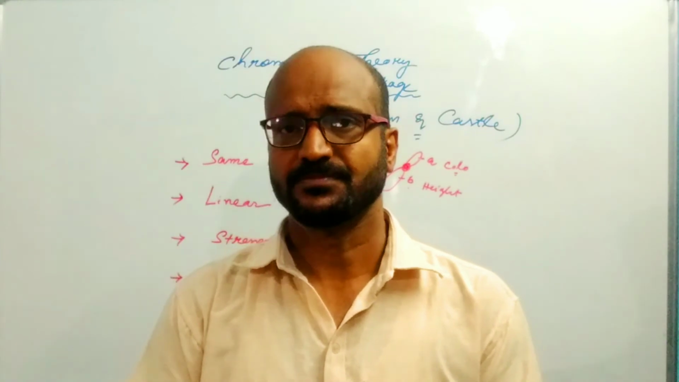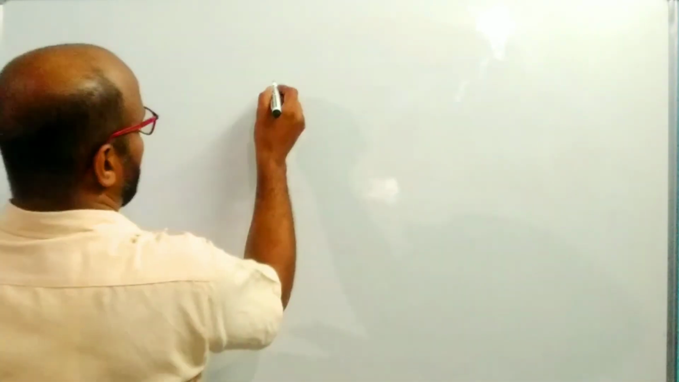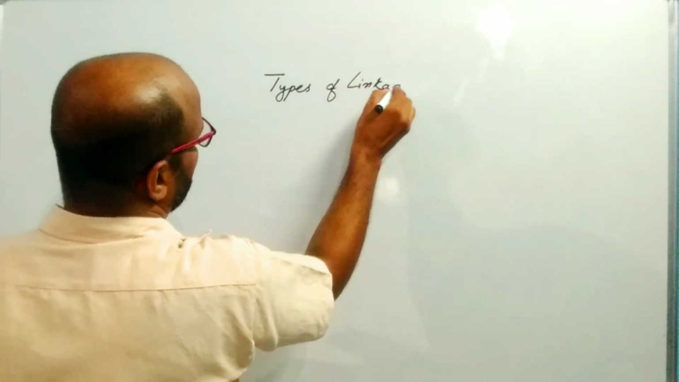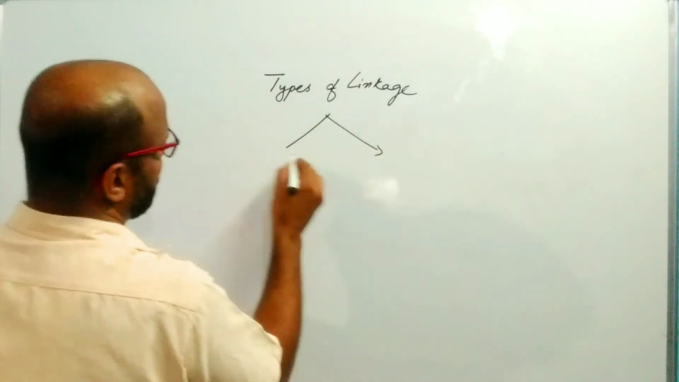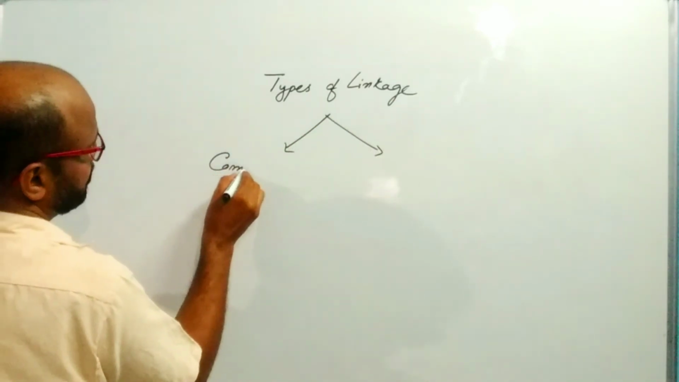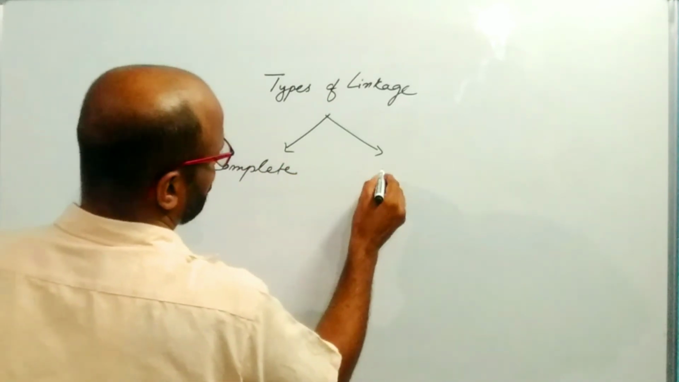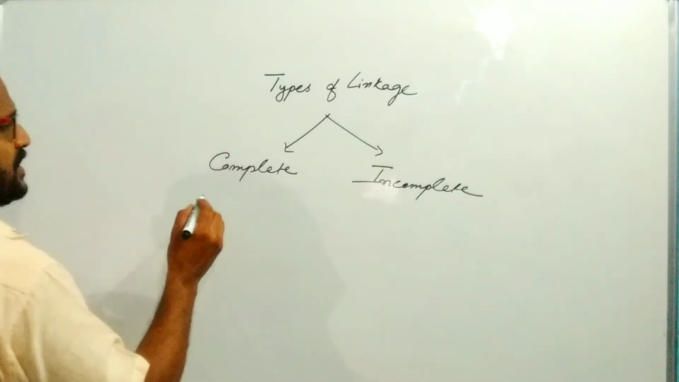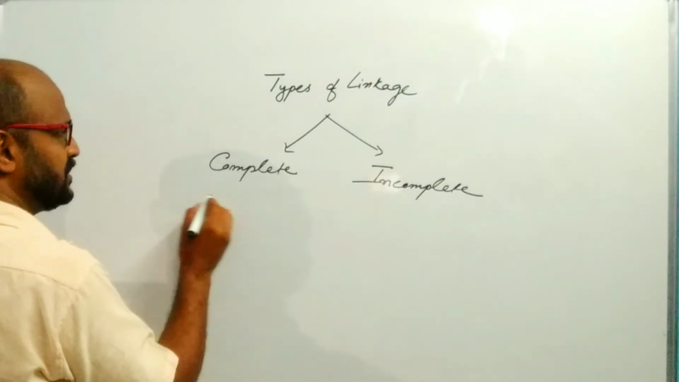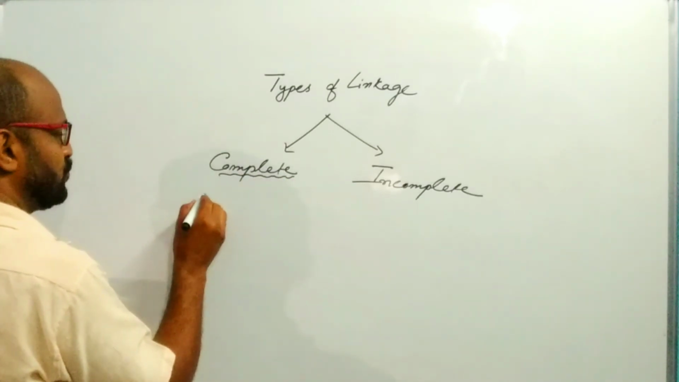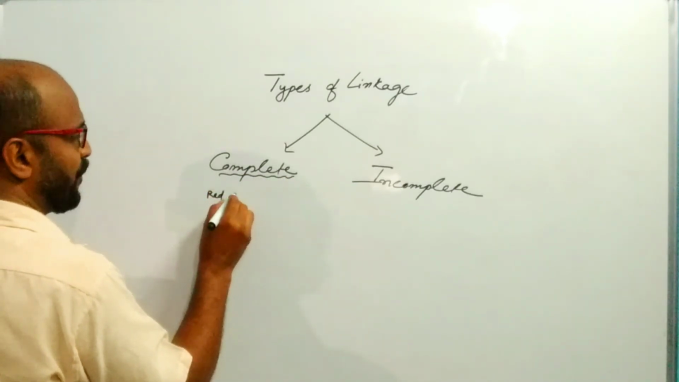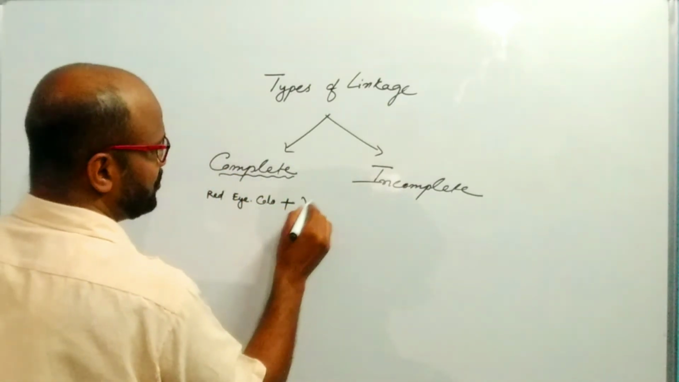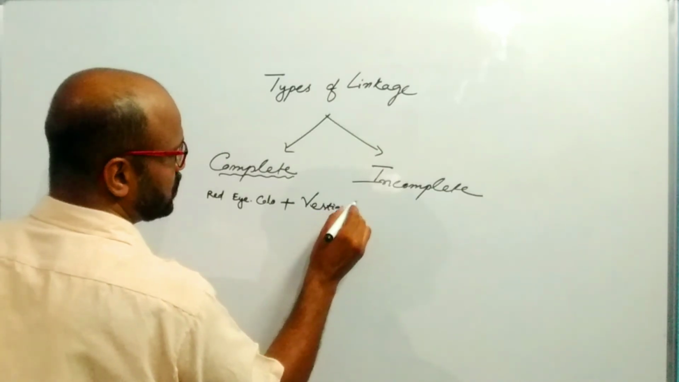Now come to the types of linkage. The linkage may be of two types. One is complete, another is incomplete. Suppose that in case of Drosophila, the red eye color and the vestigial wing,